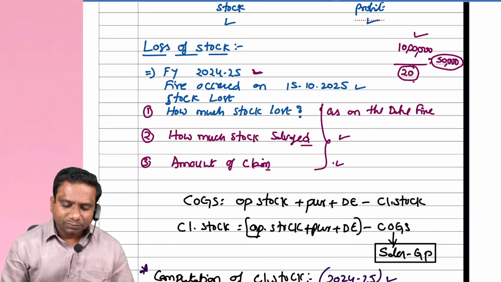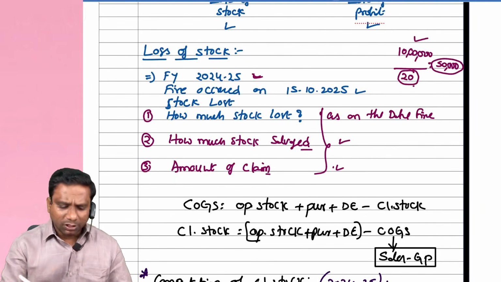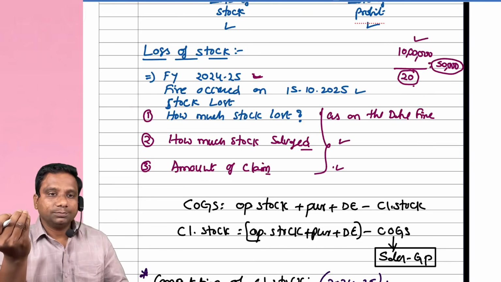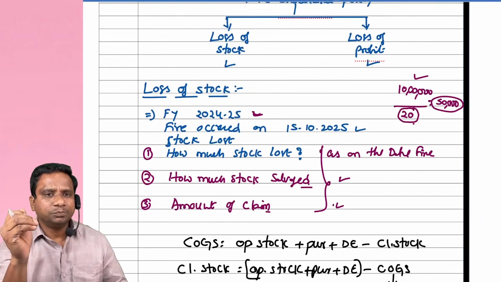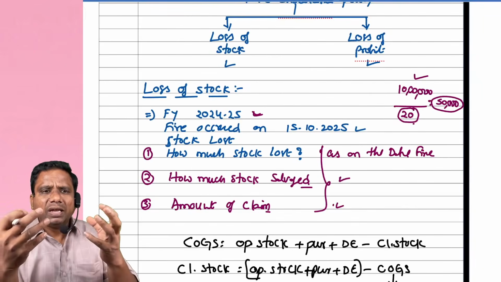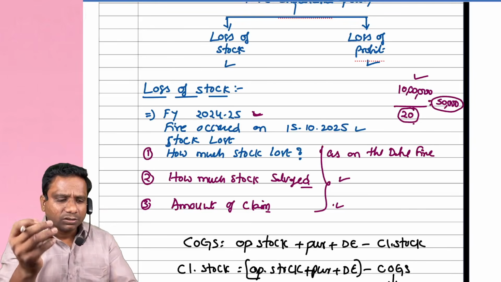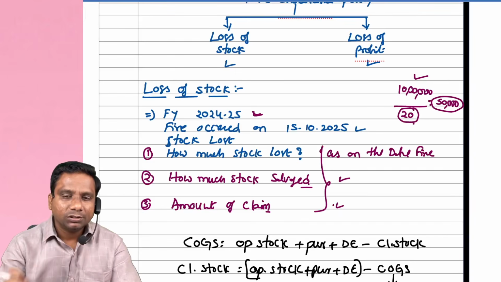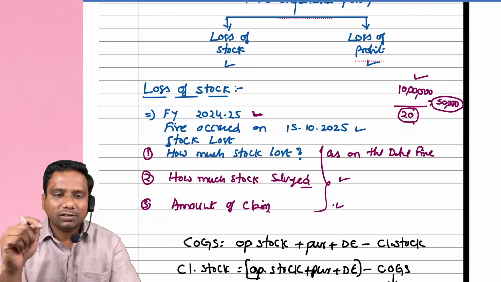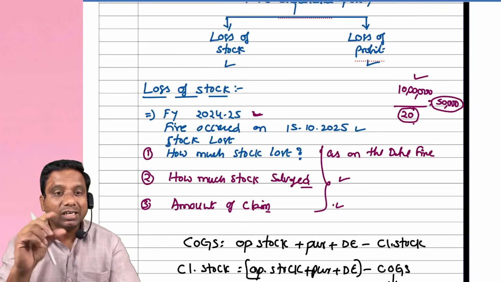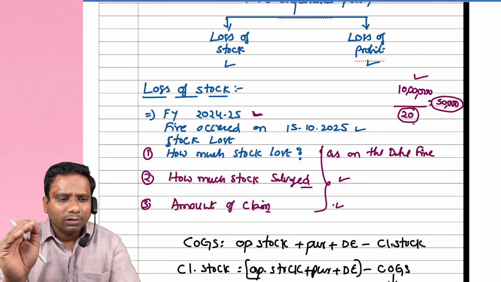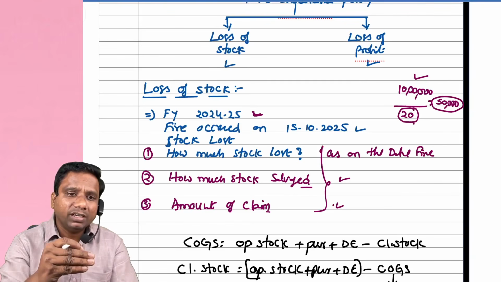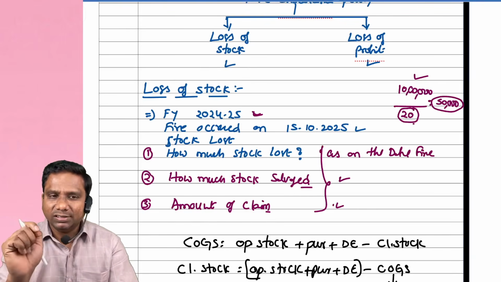But this is not that easy to get. First, we try to calculate how much stock lost. Suppose we are maintaining books of accounts. Generally in your cost accounting, if you observe material cost, there we maintain books of stores ledger, inventory ledger, whatever it may be. We have two methods of recording inventory. One is perpetual inventory system, another one is periodic inventory system.